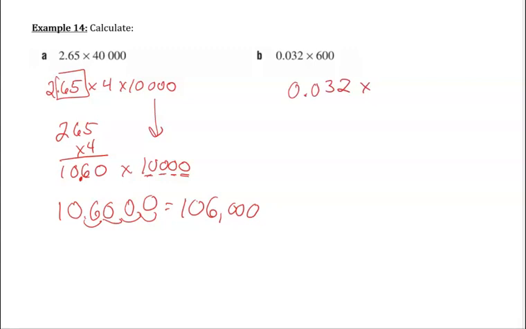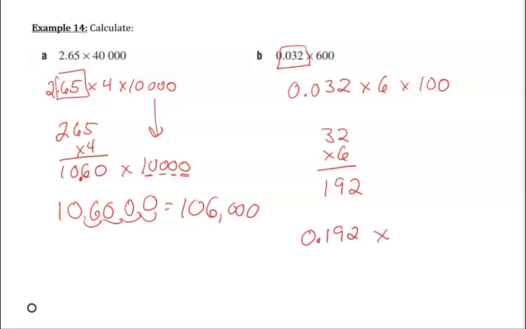I can do the same thing with 0.032 times, I'm going to factor out that 600 to be 6 times 100. And I'm just going to forget about the 100 for the moment. And then I'm going to just do it really easy. 32 times 6 is 192, but aha, I've got 3 decimal places to think of, so my calculator will tell me that it's 0.192, and then I've still got to multiply that by 100. So my final answer is, I've got 2 zeros, so I move my decimal place, or rather my numbers across the decimal place. So it looks like the decimal place moves 2 to the right, and I've got 19.2.